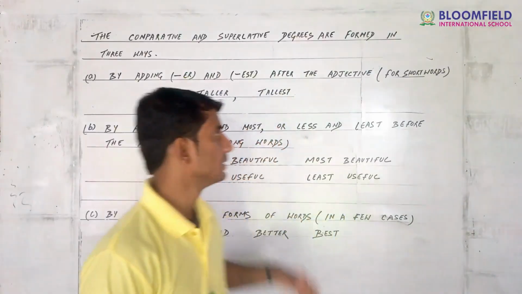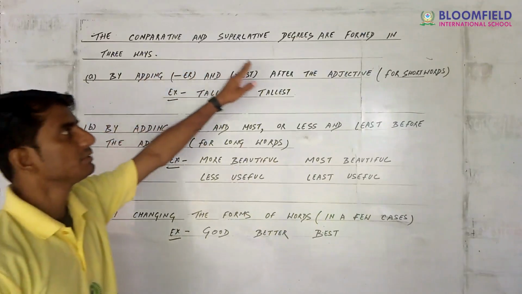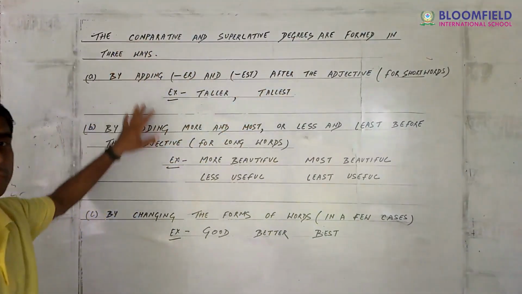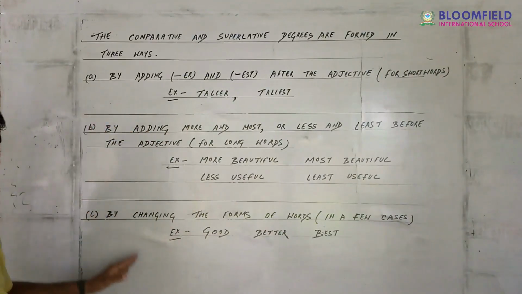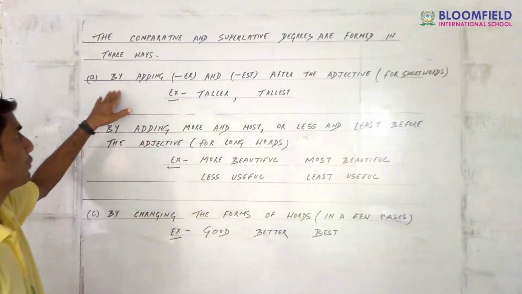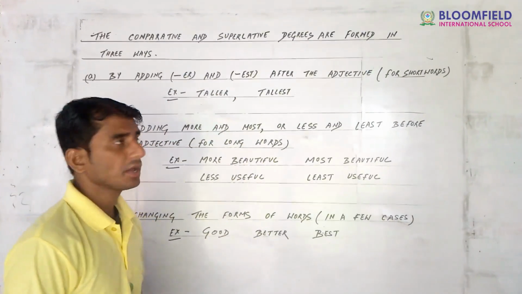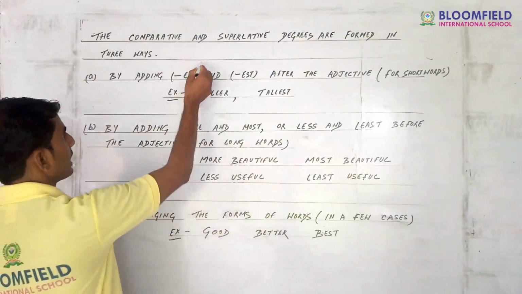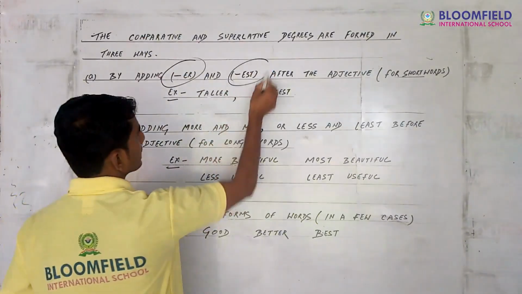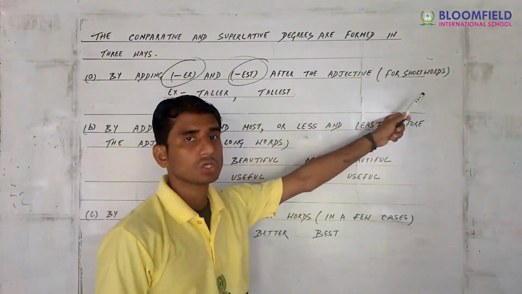Now guys, see, I have mentioned it here. The comparative and superlative degrees are formed in 3 ways. We have to pay attention to these 3 ways. First, by adding er or est after the adjectives for short words.